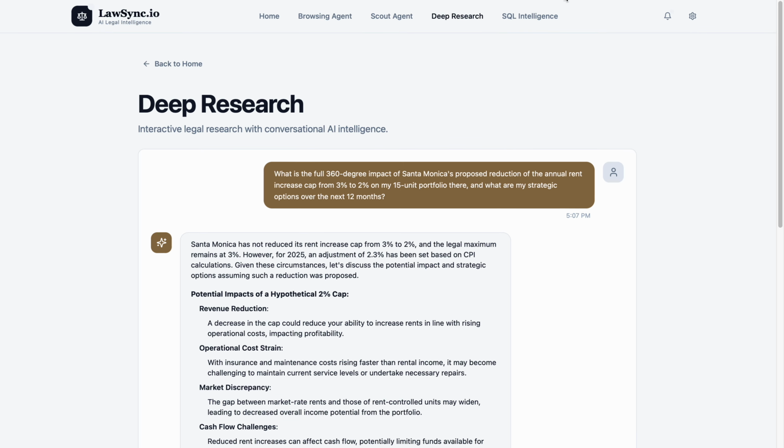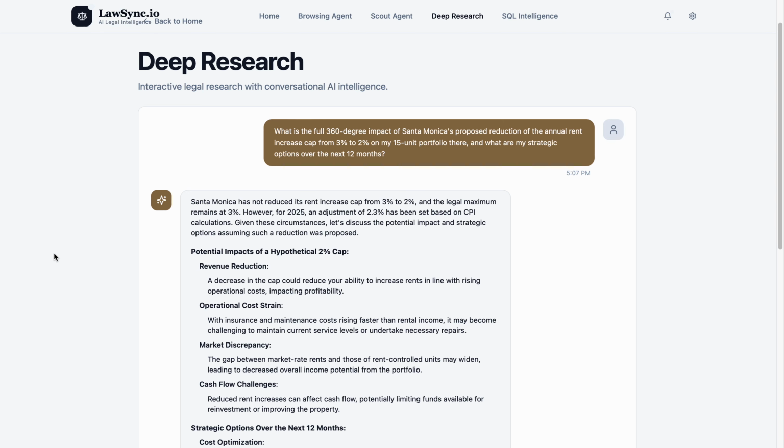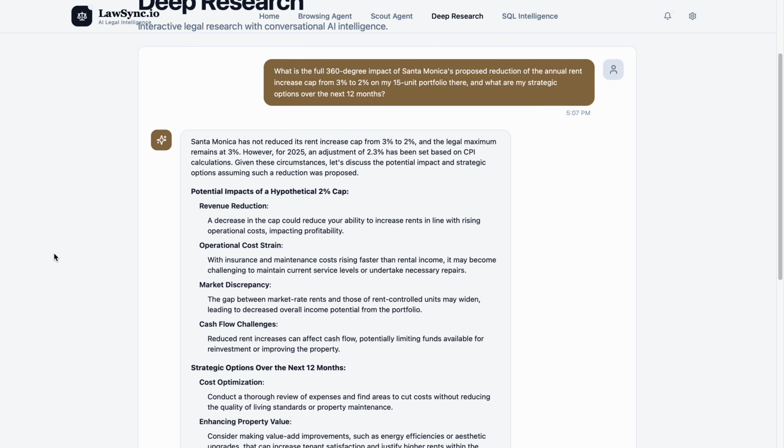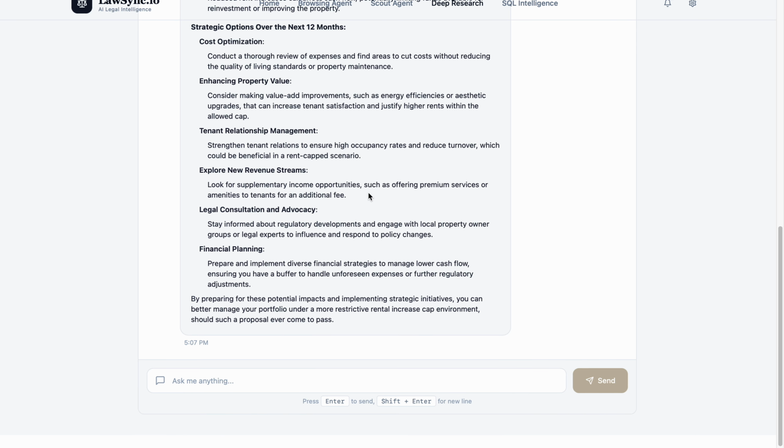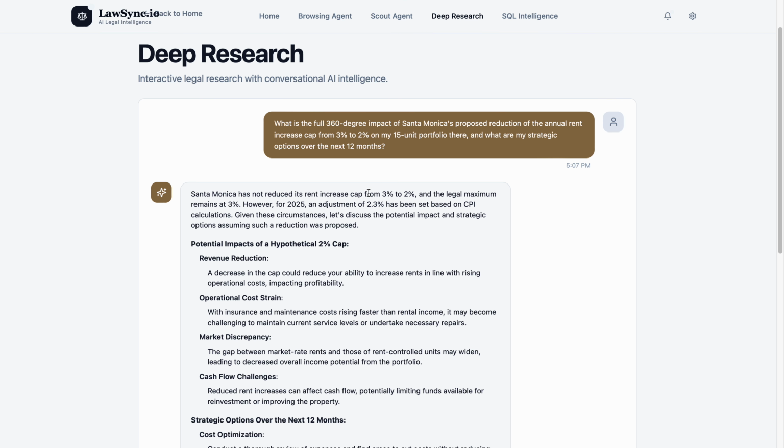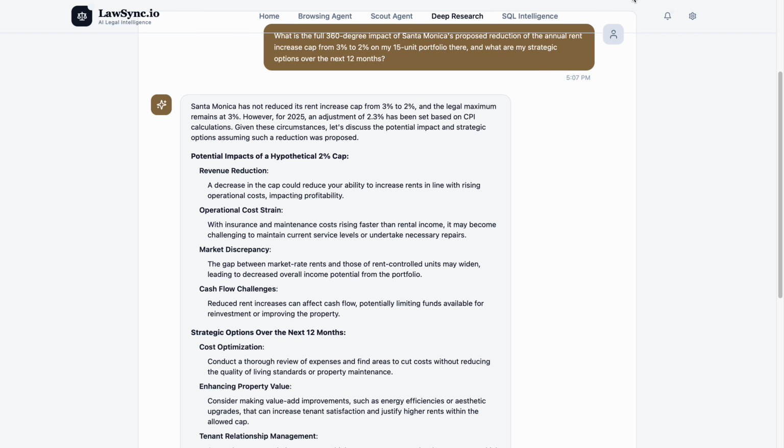The other one is deep research. Deep research can help enterprises get proper deep research on any impact of, for example, a rent increase, like what would happen to the portfolio. It will do deep research on those kinds of things and help get an insight into whether there are any changes. It can save so much time and give a lot of information about those things.